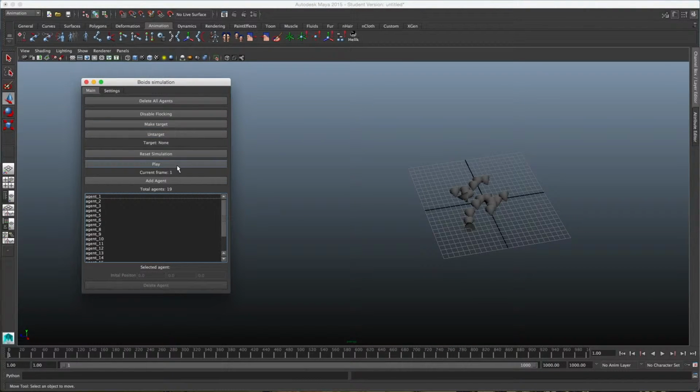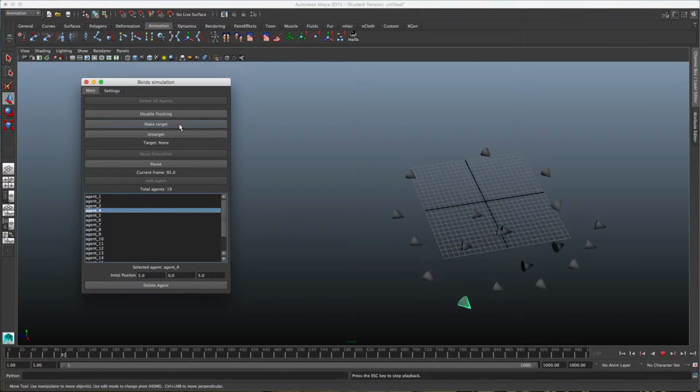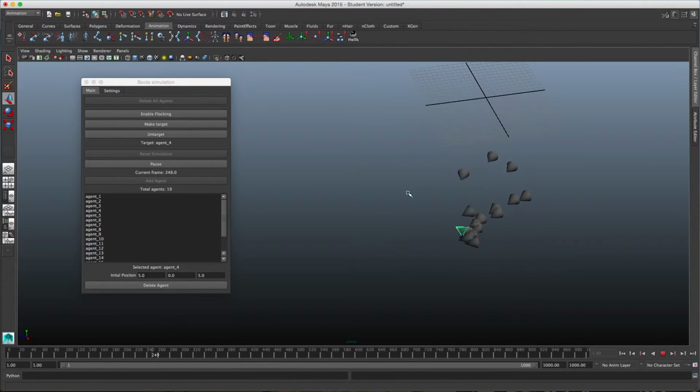Another example was after I implemented targeting. I tried setting one of the agents as the target. This gave the appearance of the target agent being the leader of the group. The target simply carried on its own path, with all the other agents following.